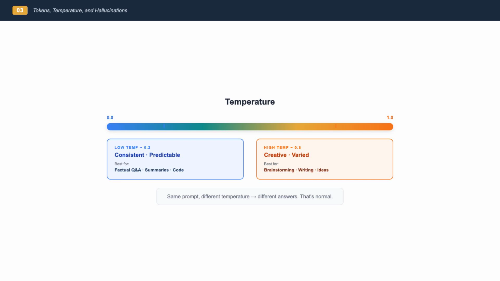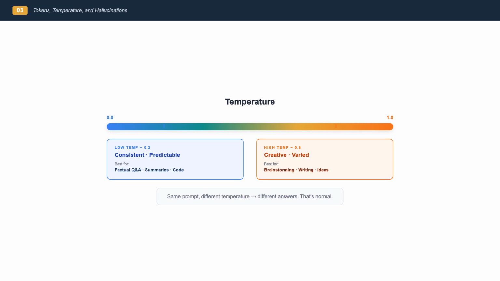High temperature means the LLM sometimes picks lower probability tokens. The result is more varied and creative, but also less reliable. Good for brainstorming, creative writing, and generating options. Here's a practical implication: if you ask the same question twice, you might get slightly different answers. That's not a bug, it's temperature at work.